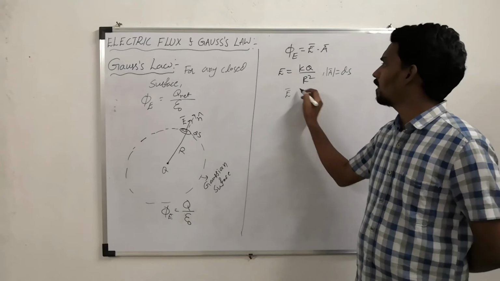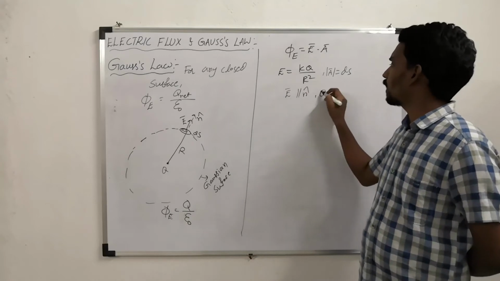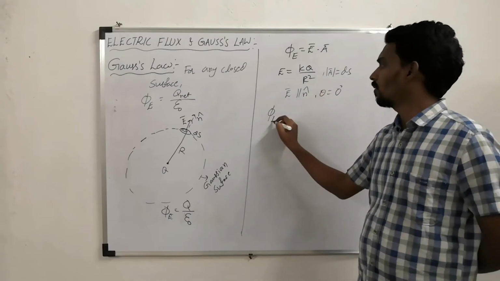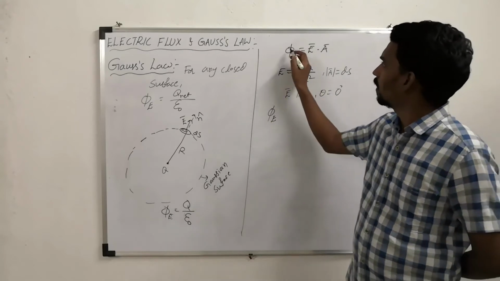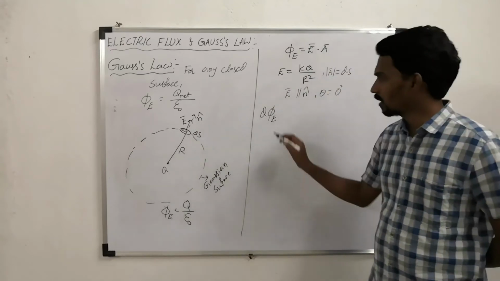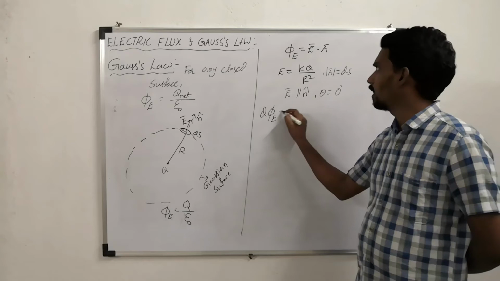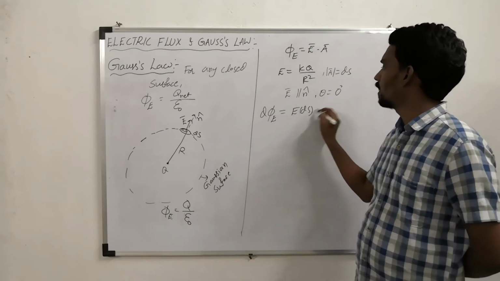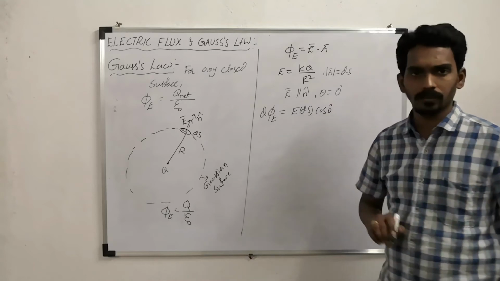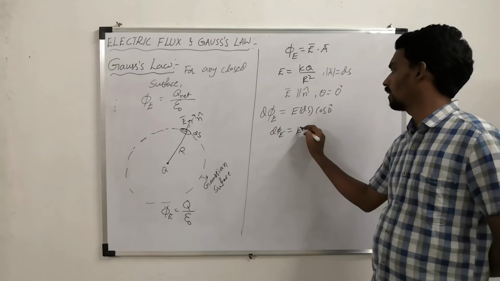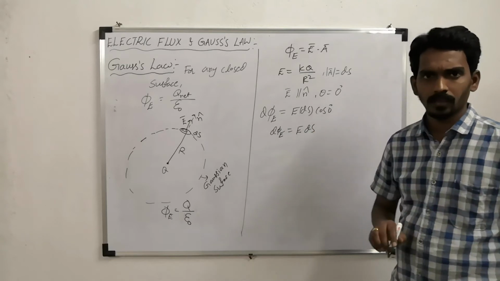Now E bar is parallel to n cap. So what is theta? 0 degree. Then, taking only the small area, the small flux d phi equals E into A, which is E ds into cos 0. So d phi E equals E ds.